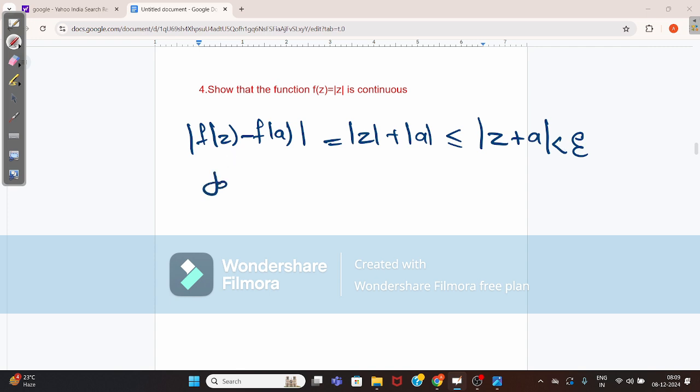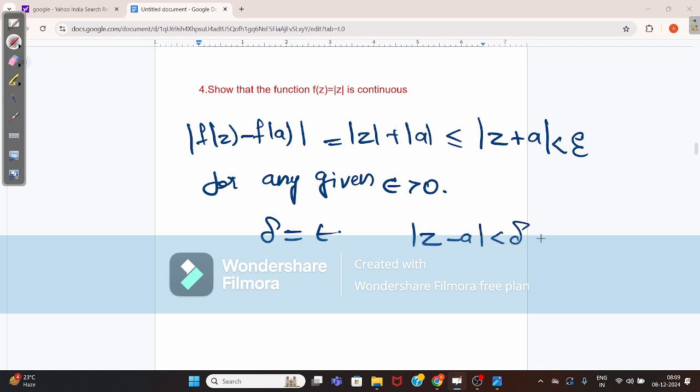For any given number epsilon greater than 0, choose delta equal to epsilon, then we get mod z minus a less than delta. That implies mod f of z minus f of a is less than epsilon. So f is continuous at a, since a is an arbitrary constant here.